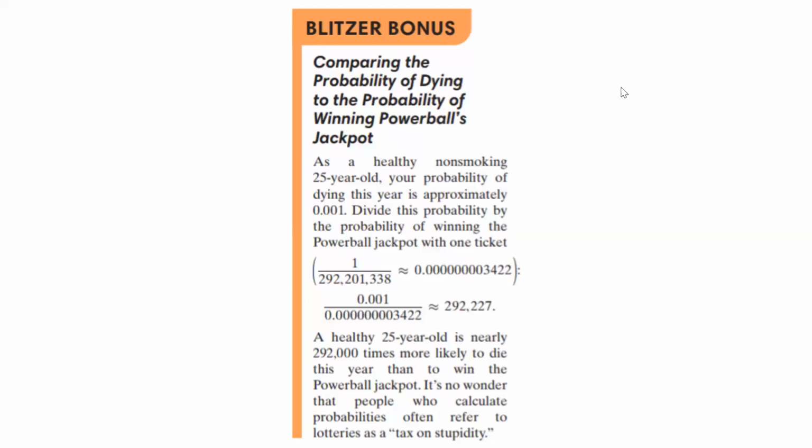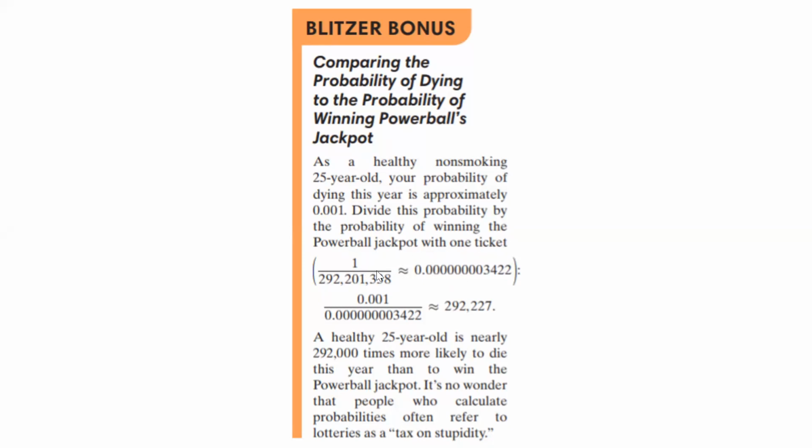All right, so I thought this was kind of interesting, so I went ahead and brought this in here. It says basically we're going to compare the probability of dying to the probability of winning the Powerball jackpot. As a healthy non-smoker that's 25 years old, your probability of dying this year is approximately 0.001. Now divide this probability by the probability of winning the Powerball jackpot with one ticket.